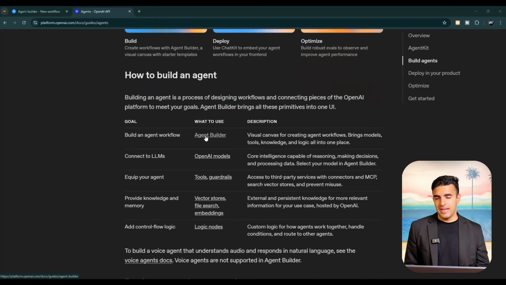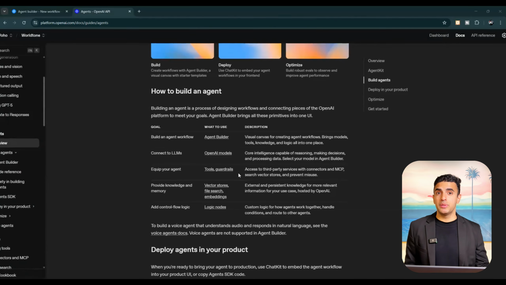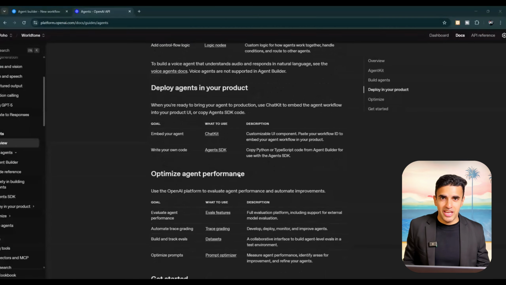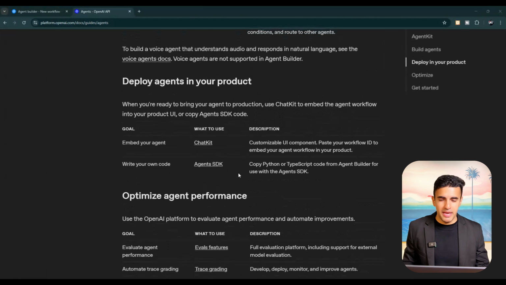And obviously, how to build an agent. To build an agent, you need to go into Agent Builder, which is a visual canvas just like N8N. You can connect to many different LLMs, though only OpenAI LLMs are available, unfortunately. You can equip your agents with tools, and you can connect to any API which is out there. Also, they've got an agent SDK, so you can convert everything into code and use it anywhere. This is really, really powerful.